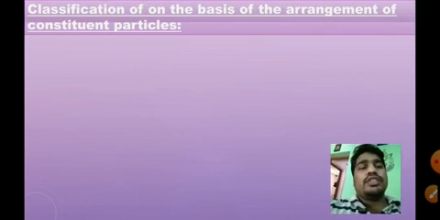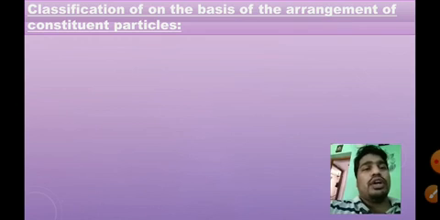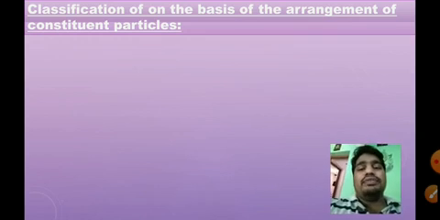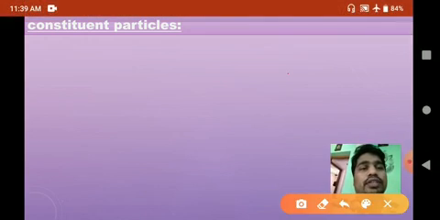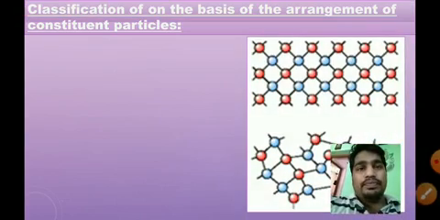Next is a very important aspect of the solid state, the classification of solids. Solids are classified by considering different criteria. The first criterion is based on the arrangement of the particles. Based on the arrangement of the particles, solids are classified into two types.